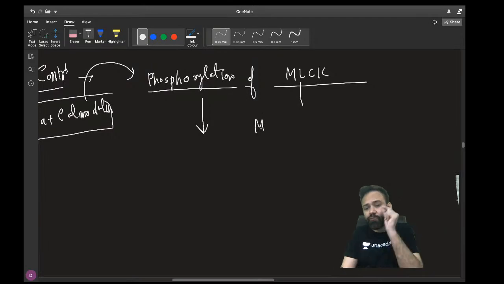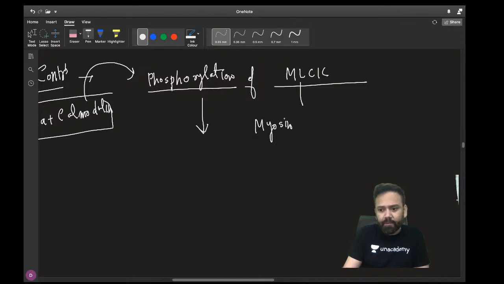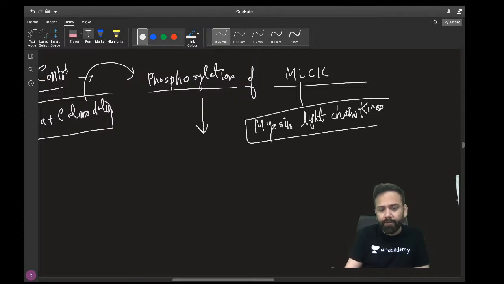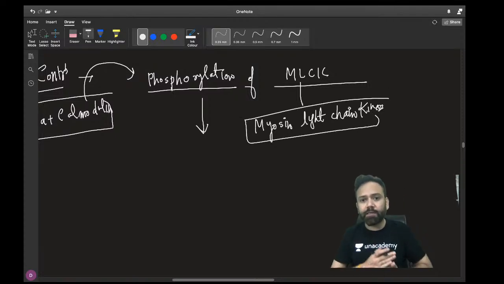Please don't forget this one word. This one word helps you in solving so many questions. Myosin light chain kinase.